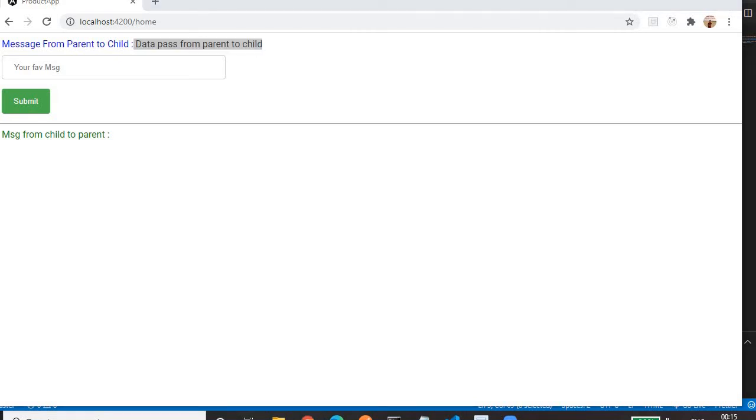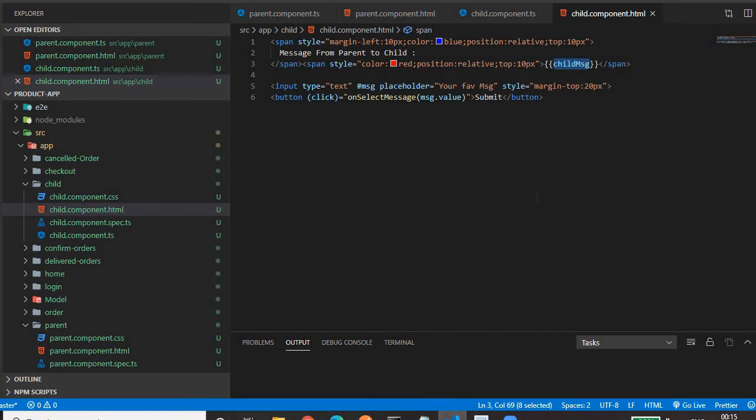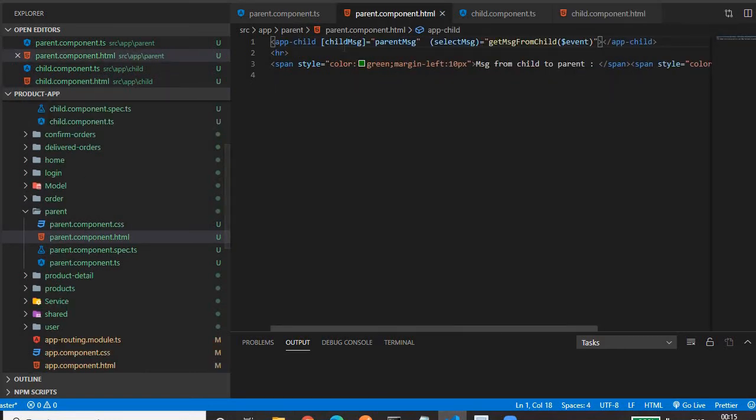Okay, so that is reflected. In this way we can pass the data from parent to child by using attribute binding. Okay, so this is called attribute binding, the square brackets.